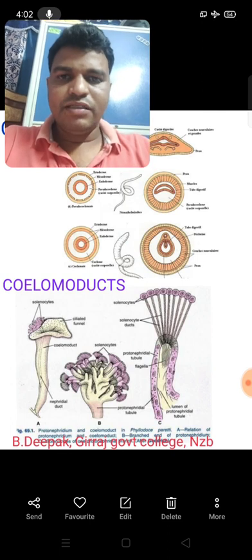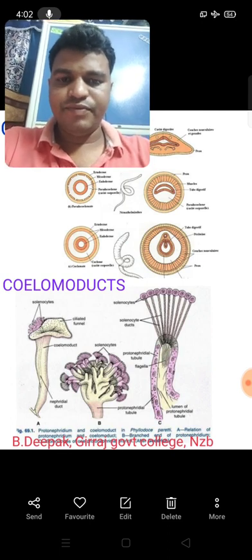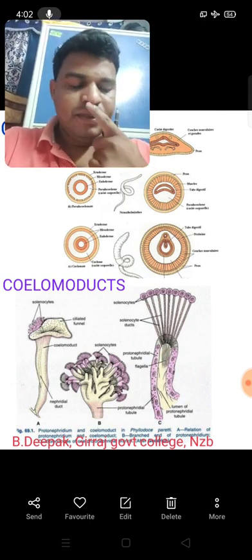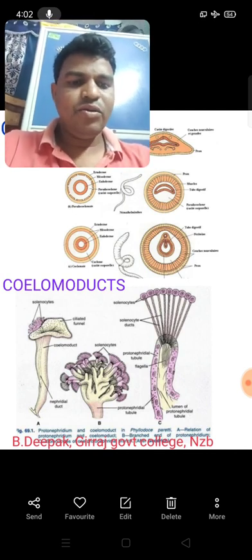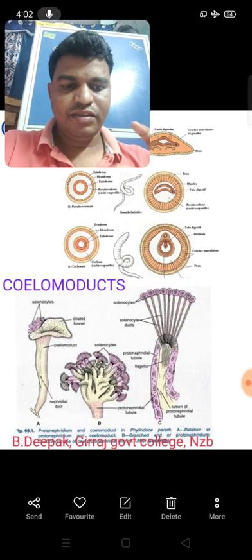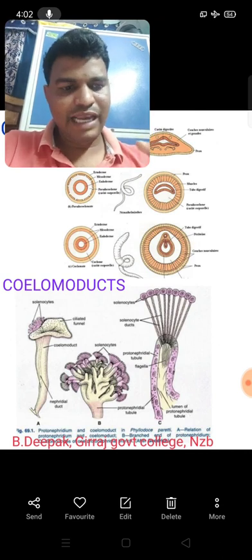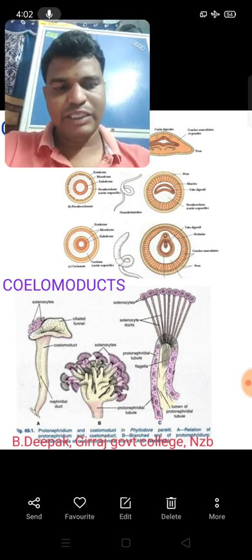Today's topic is coelom and coelom ducts. Okay, the coelom, the cavity located between the body wall and the alimentary canal, is called the coelom.